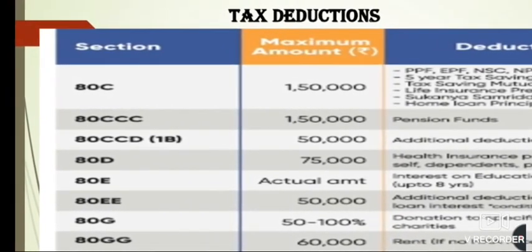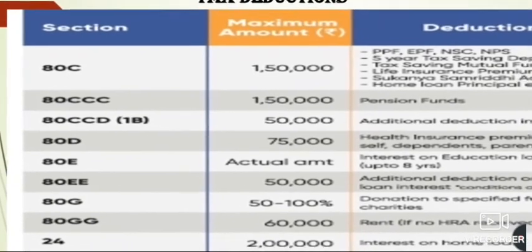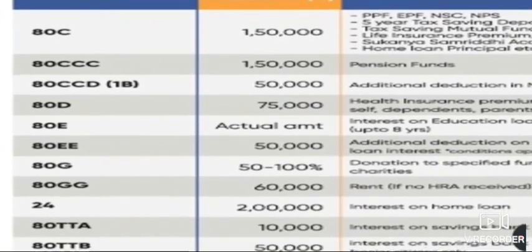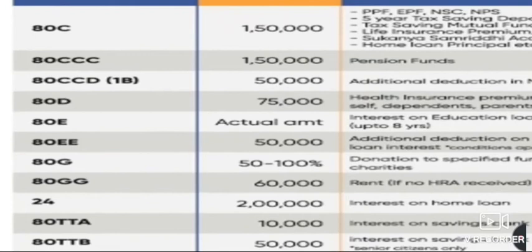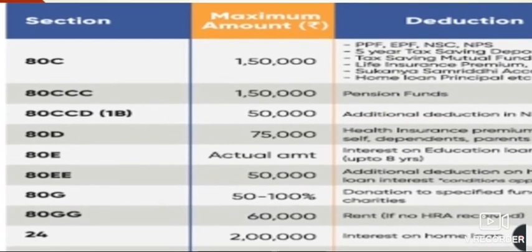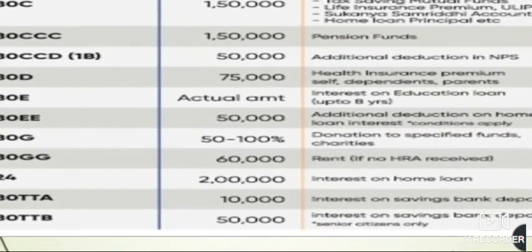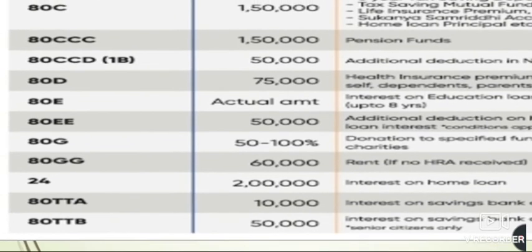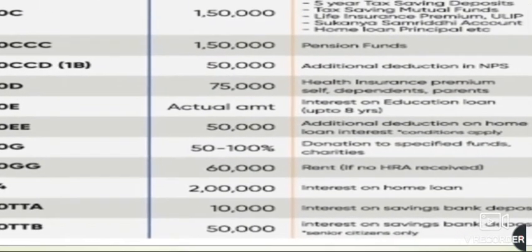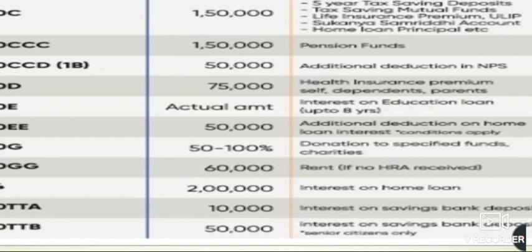Okay, now under 80CCC we have again a maximum deduction of rupees 1,50,000 if you are depositing any sum to a pension fund account. Now under 80CCD(1B) we have an additional deduction of 50,000, if you are depositing in the NPS, National Pension Scheme, then you can have this deduction also. 80D deduction is of 75,000, which is for the health insurance premium if you are paying it for yourself or for your parents or your dependents.